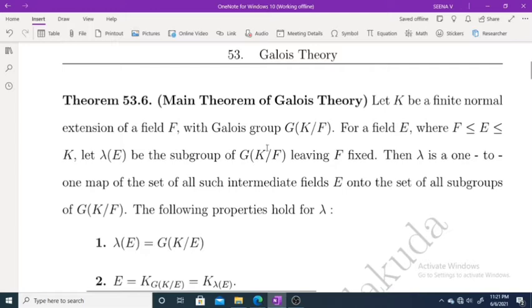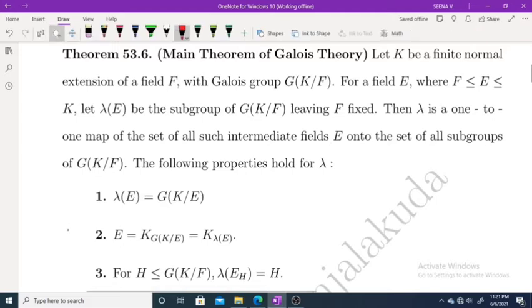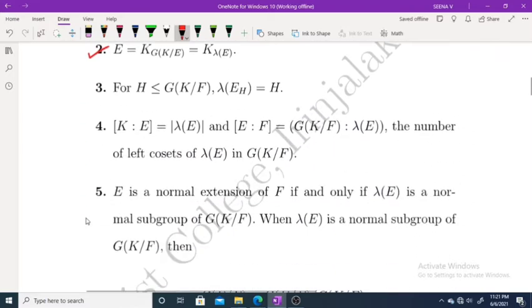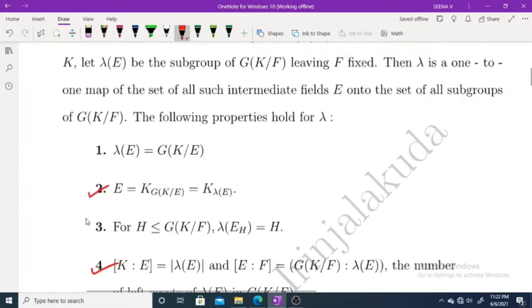So what we are going to do is first we prove the first one. Okay, already we have proved that. Then we prove the second one, then the fourth one, then the fifth one, then the sixth one. And in the final stage we will prove the third one. So in today's class we are going to prove the second one.